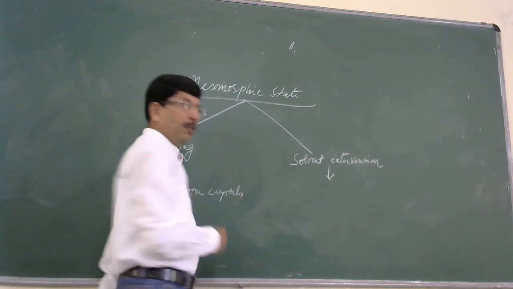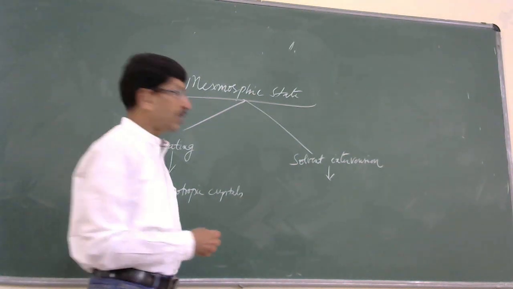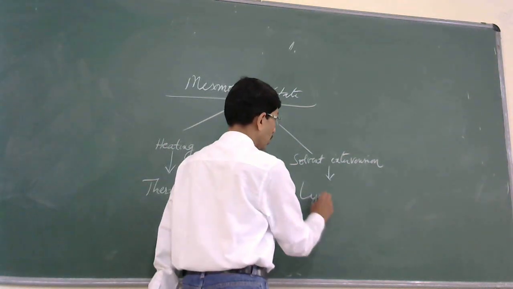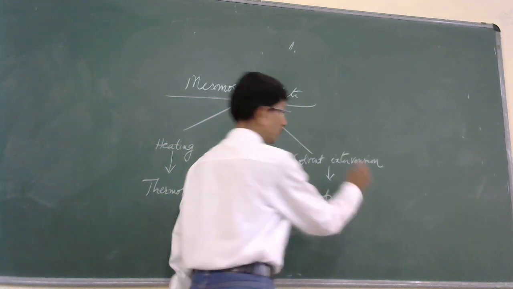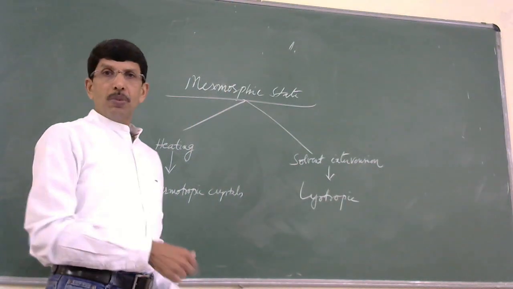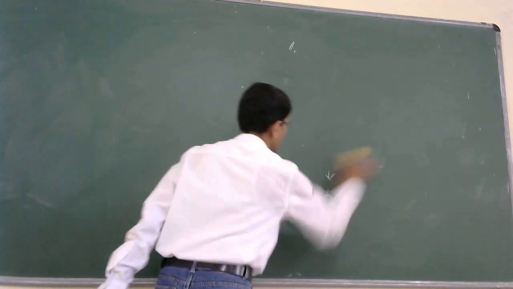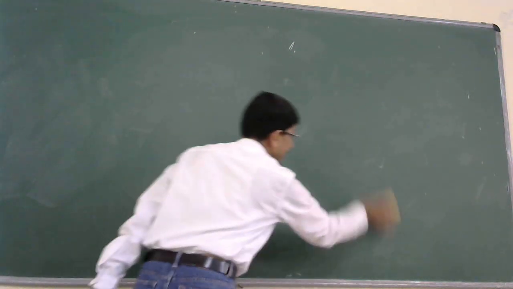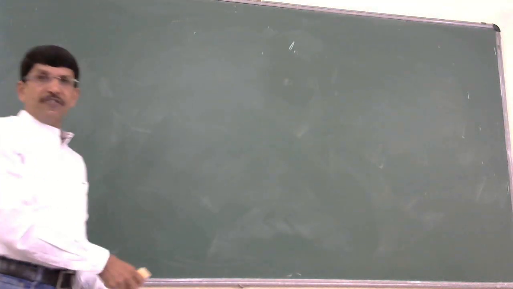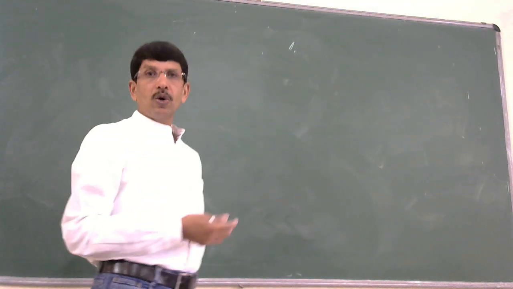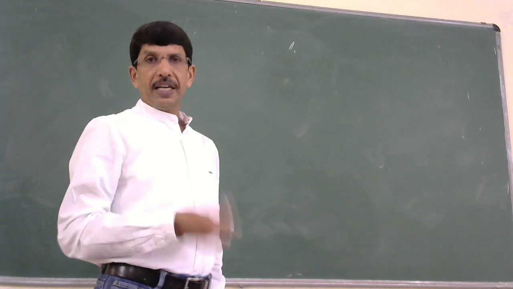And if the mesomorphic state is obtained by solvent diffusion, then they are lyotropic liquid crystals. So this is how the mesomorphic state can be obtained in two different ways. And when the mesomorphic state is obtained by heating, we call it a thermotropic liquid crystal.